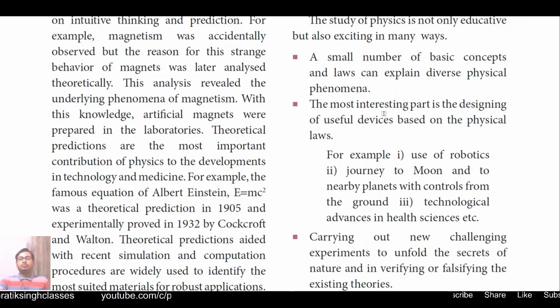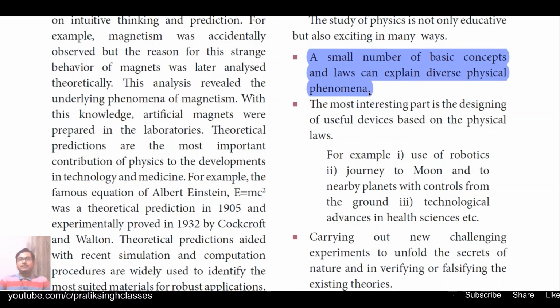How is physics so exciting? Let us see with the help of this text here. A small number of basic concepts and laws can explain diverse physical phenomena. Let me tell you something: the laws of physics are universal. That means everywhere in the universe a particular law is applicable.